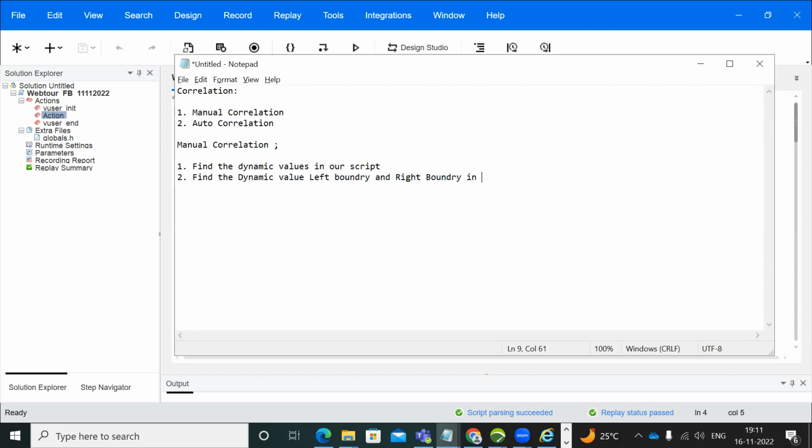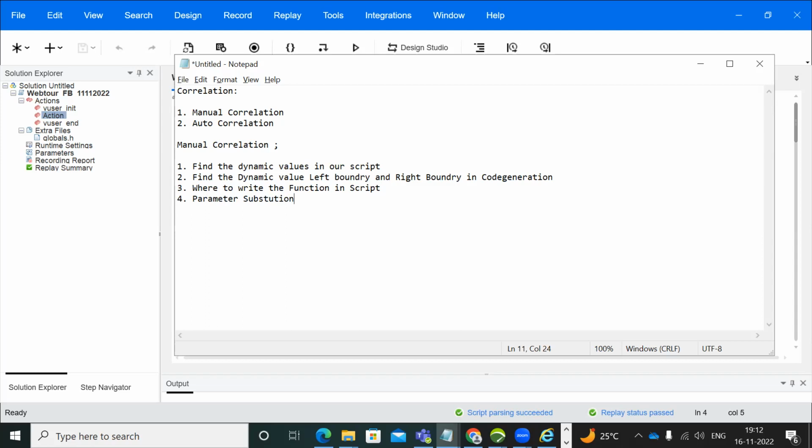Okay, in code generation. Next point, third point, where to write the function in the script. Next step, parameter substitution. So using these points, we can do the manual correlation.